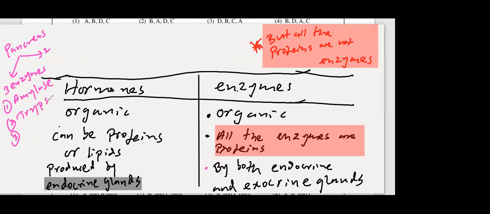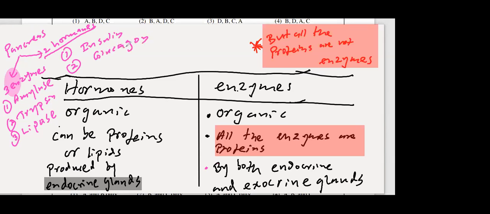What are the 3 enzymes secreted by the pancreas? Dual function, 3 enzymes: amylase, trypsin, lipase. That means digestive enzymes. What are the 2 hormones secreted by the pancreas? Number 1, insulin. Number 2, glucagon.